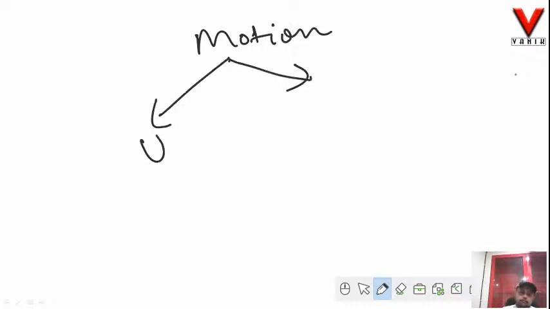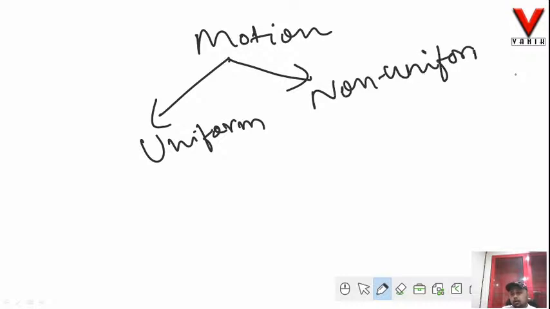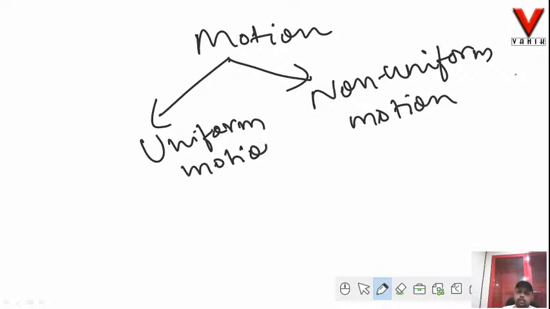So when we talk about motion, first of all, this motion is generally of two types. One we have is uniform motion, other we have is non-uniform motion. Many of you might be familiar with whatever I am teaching, but I am starting with the basics for those who at a zero level do not have an idea what is going to be asked in the examination. So I hope this will be helpful to everybody.